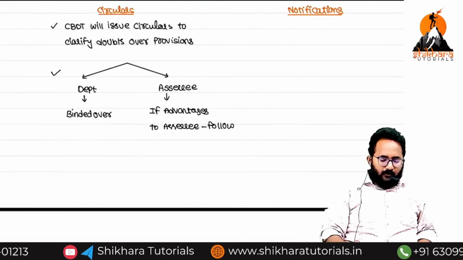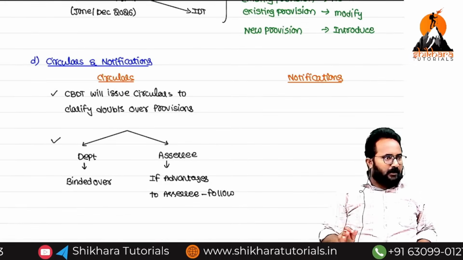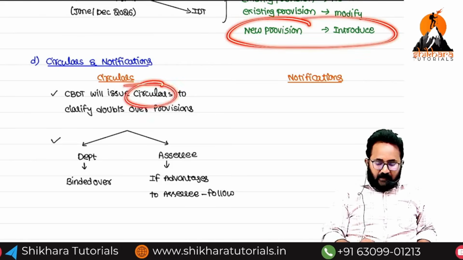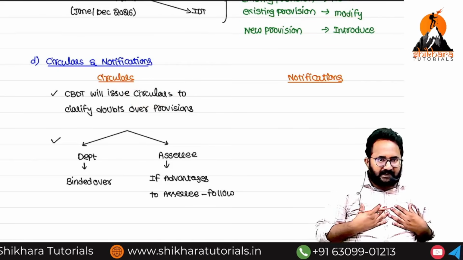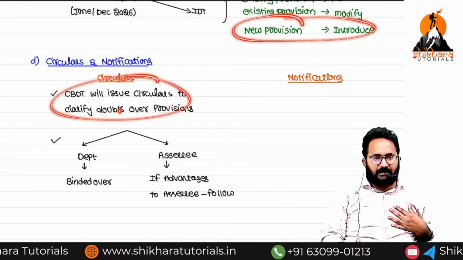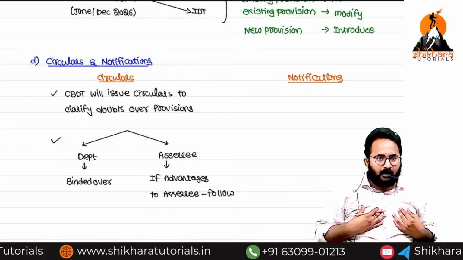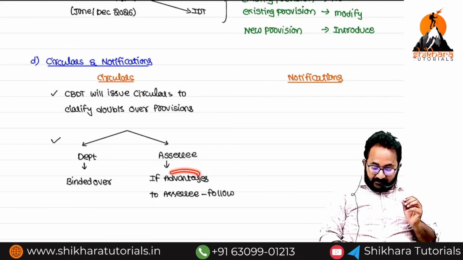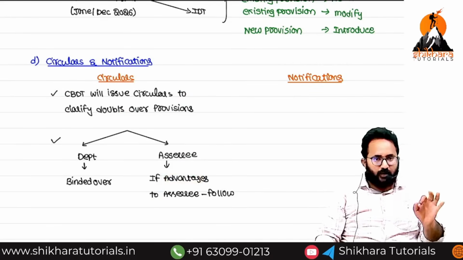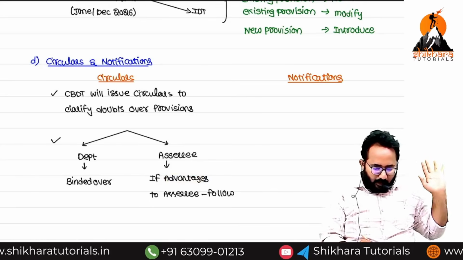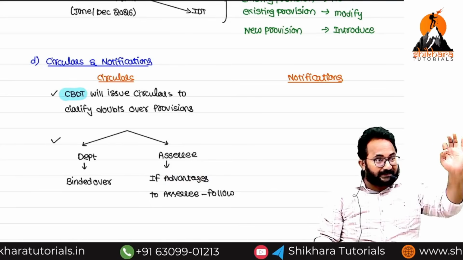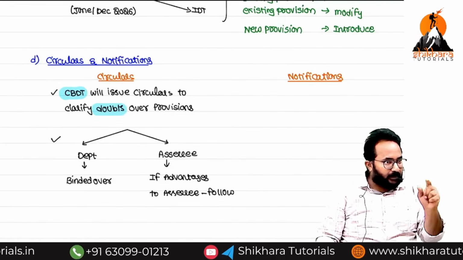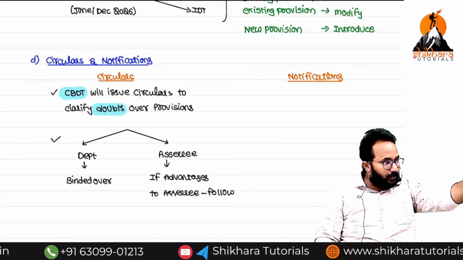Example, my father is a farmer, he is not paying any tax at all. Is he required to follow the circular? No. I am a business assessee, definitely the circular is also given related to business assessees, so I need to follow. But you are a salaried employee, no need to follow this circular. If it is advantageous to you, then only you can follow it, otherwise you can ignore. Circulars means doubt clarification purposes, they will give the circulars.